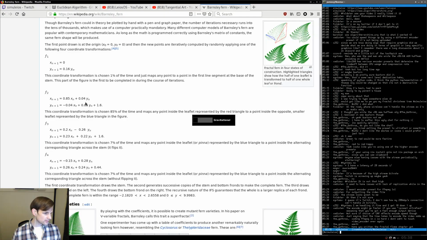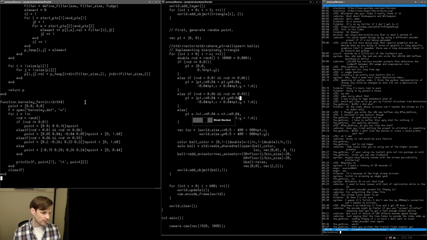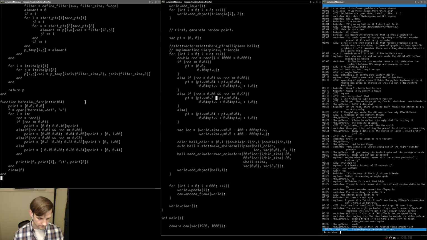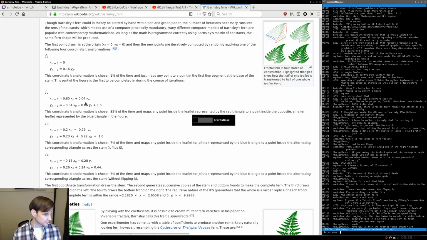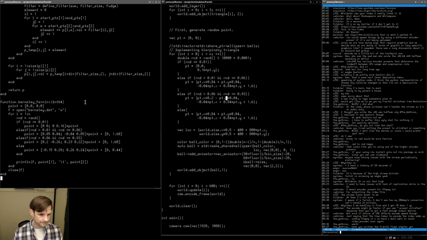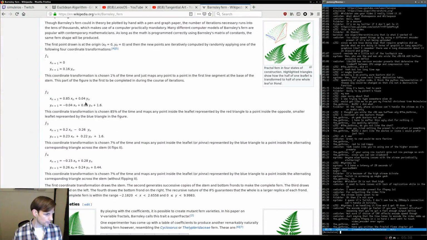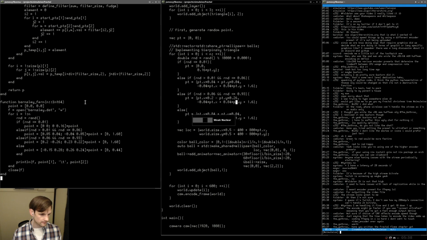This next one is going to be 0.2xn, negative 0.26yn. So it's 0.2, what was the other one? 0.26. Yep. Is this a minus? Yeah, 0.26yn. The next one down here is going to be 0.23, 0.22, 1.6.